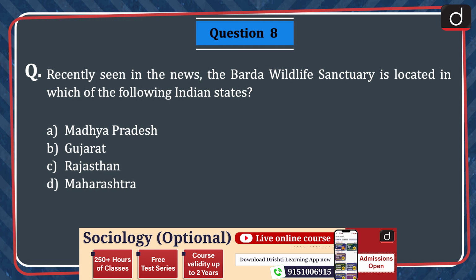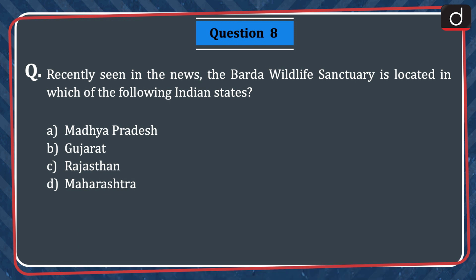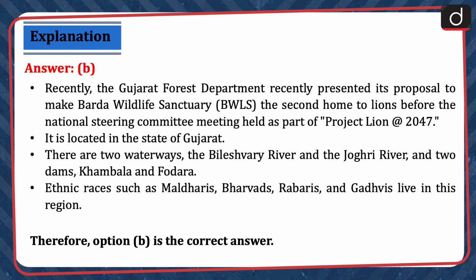Next question is, recently seen in the news, the Barda Wildlife Sanctuary is located in which of the following Indian states? Madhya Pradesh, Gujarat, Rajasthan, or Maharashtra? The correct answer is option B, Gujarat. Recently, the Gujarat Forest Department presented its proposal to make Barda Wildlife Sanctuary the second home to lions before the National Steering Committee meeting held as part of Project Lion at the rate 2047. It is located in the state of Gujarat. There are 2 waterways, the Bileshwari River and the Jogri River, and 2 dams, Khambala and Fodara. Ethnic races such as Maldharis, Bharwads, Rabidis, and Gadhvis live in this region. Therefore, option B is the correct answer.